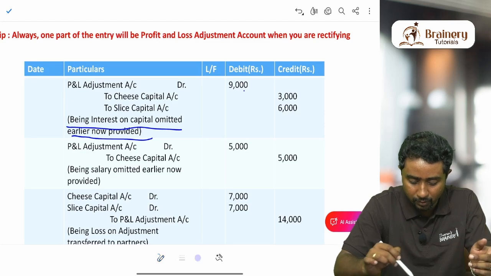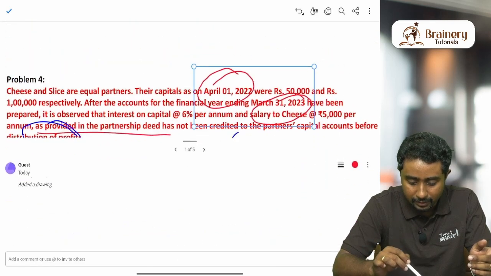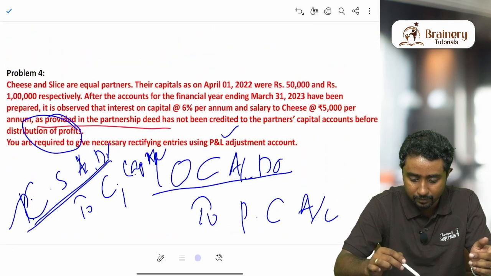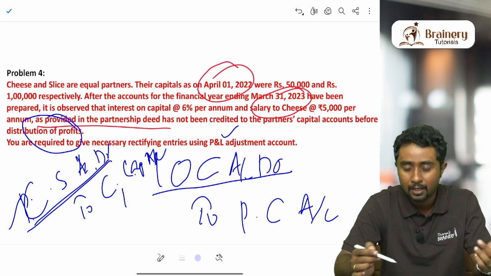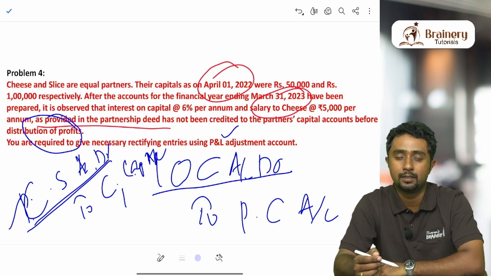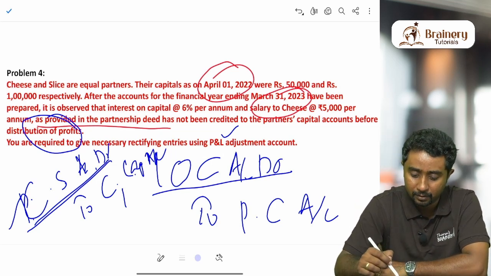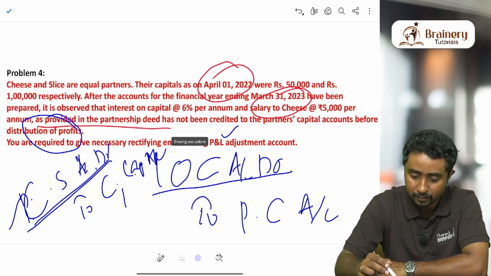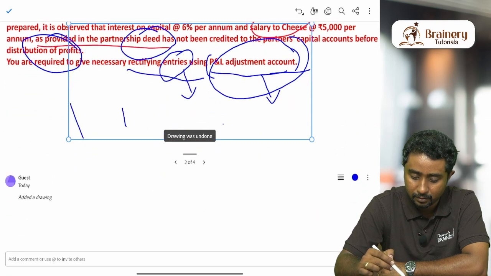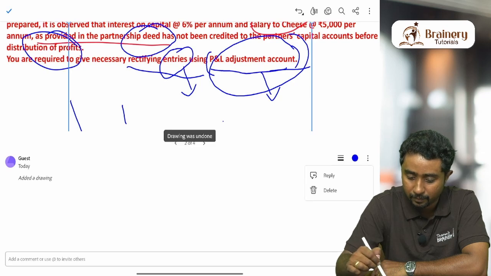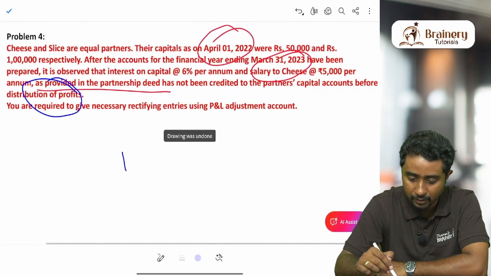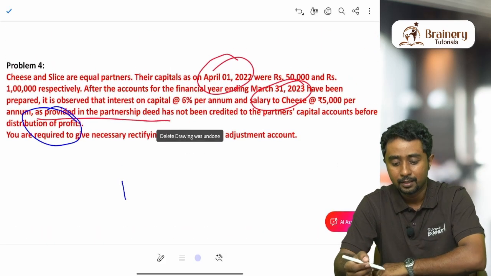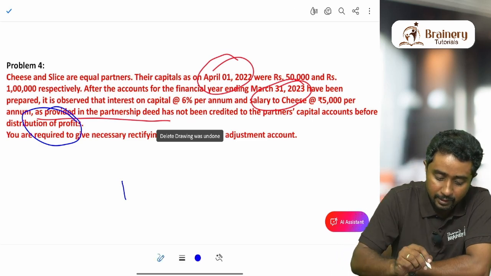Okay, now the amount. How did I get this amount? They are saying 6% interest on capital. On which value will you calculate 6%? On the opening capital only. Opening capital is already given in the question. As you can see here, the opening capital was Chi's 50,000 and Slice's 1 lakh.